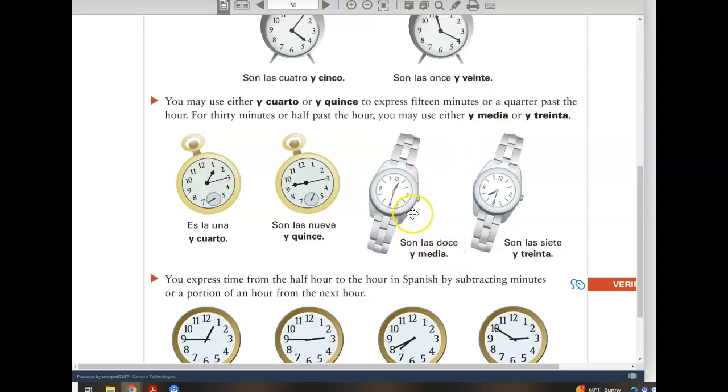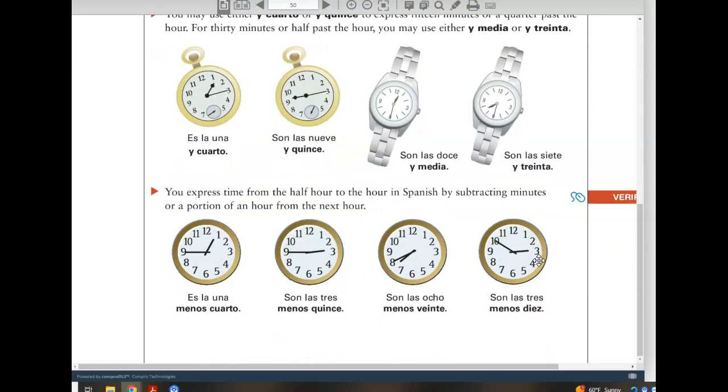Son las 12:30, it's 12:30. Either way, media or treinta. Son las 7:30, it's 7:30.